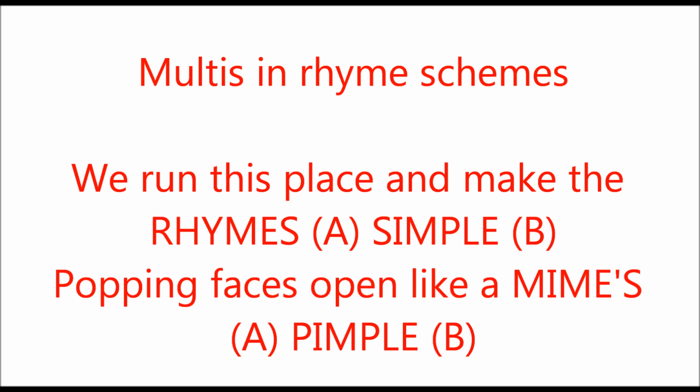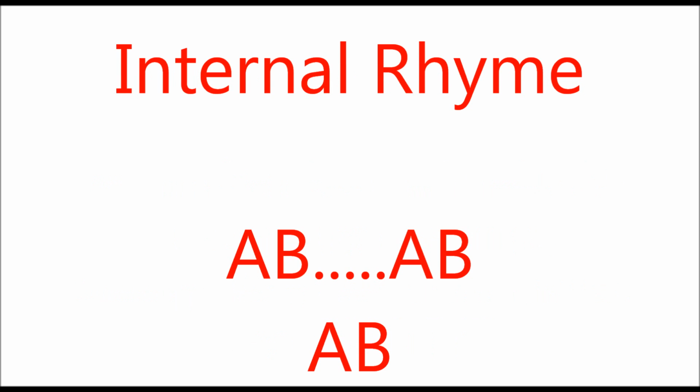But the rhymes don't always come at the end of the verse. A lot of verses are going to have internal rhyming too. So for this example, I've got AB, and then on a separate line, another AB. Basically what this means is the first line is going to have 2 rhyme pairs that are the same, and then the third line is going to have another rhyme pair that's also the same. So for example, this is what it's going to look like.